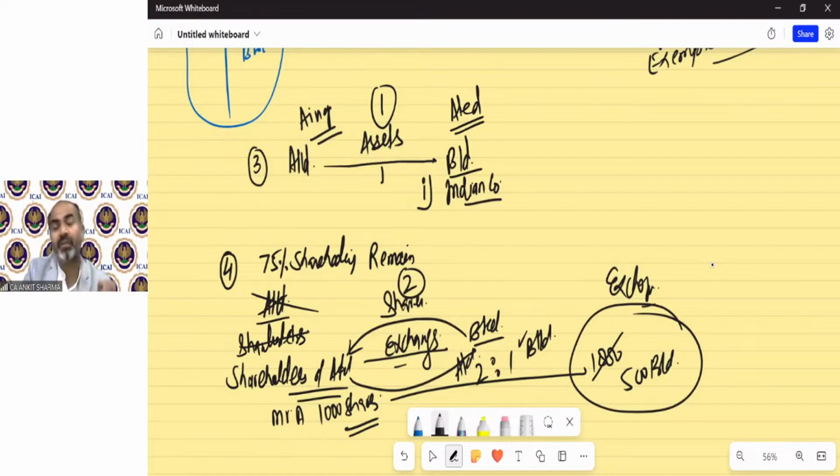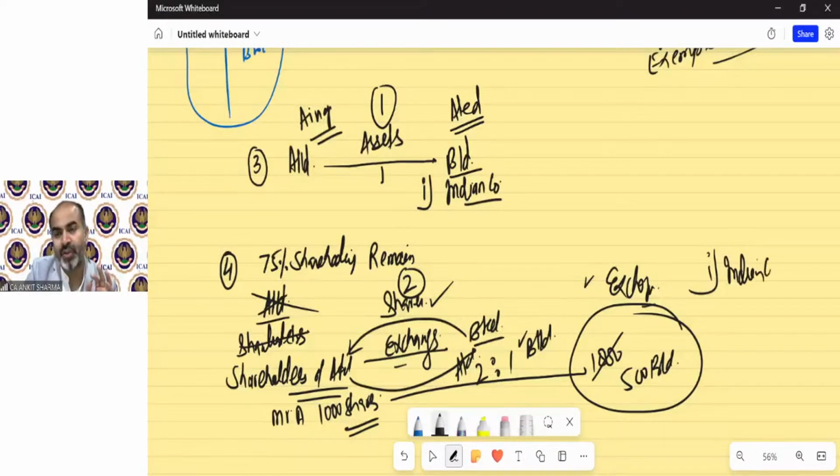The first point of the definition of transfer says sale, exchange. So there is a capital asset because shares are capital assets, and there is a transfer also, but it has also been excluded from the definition of transfer. But there are more conditions to satisfy to exempt this transfer. First is the same condition, B Limited should be an Indian company.